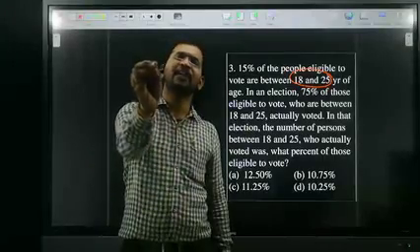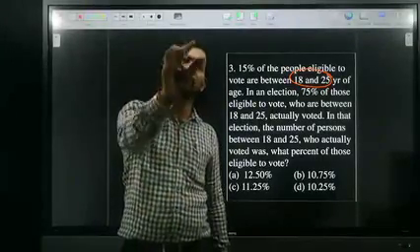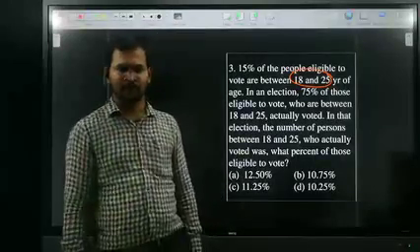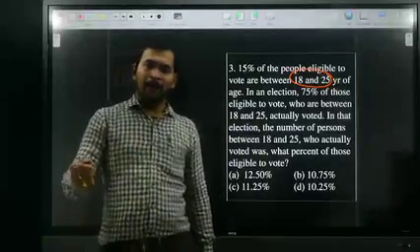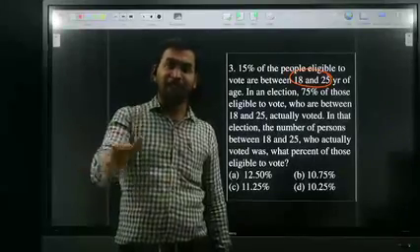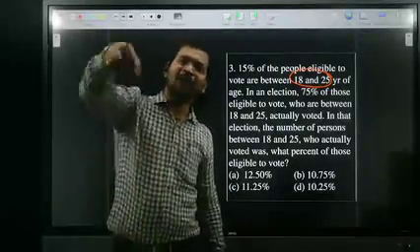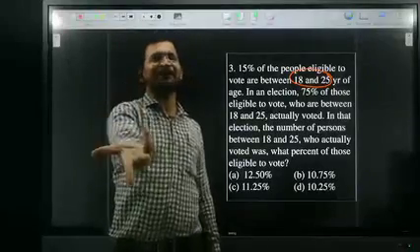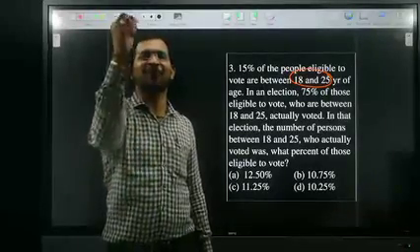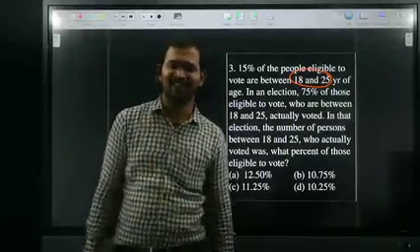Therefore, only 15 percent are eligible to vote on that particular day. But at the day of the election, out of 15, only 75% of the members are going to vote.